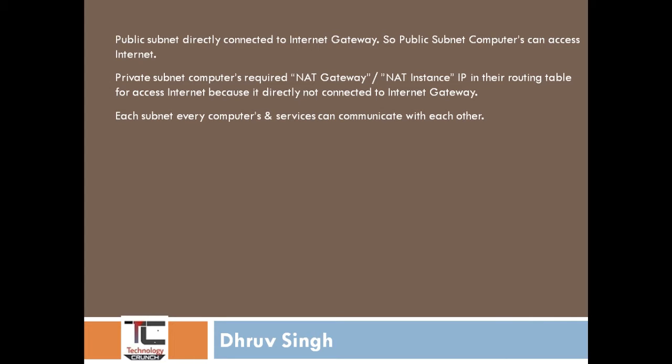Every subnet's computers can communicate with each other because they are working locally, as I saw in the route table, where it is shown as local. So they do not require any router, gateway or NAT instance. All such subnet computers, whether on the public subnet or the private subnet, can communicate with each other.